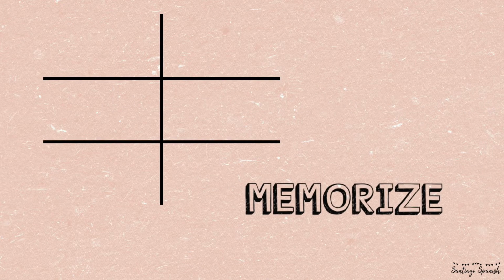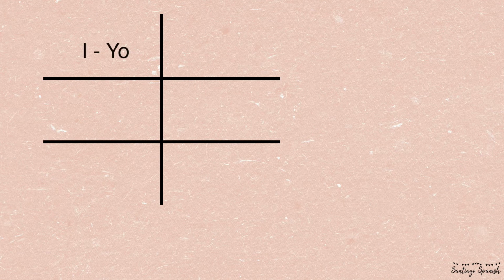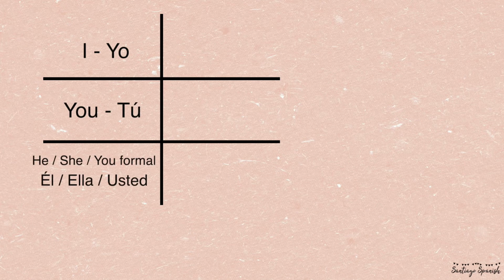You need to have who goes where in this chart memorized as soon as possible if you don't already. Top left is I or yo. You is tú. He, she, you formal is él, ella, usted.